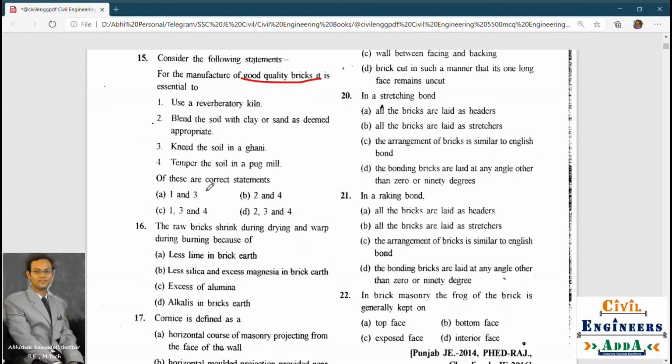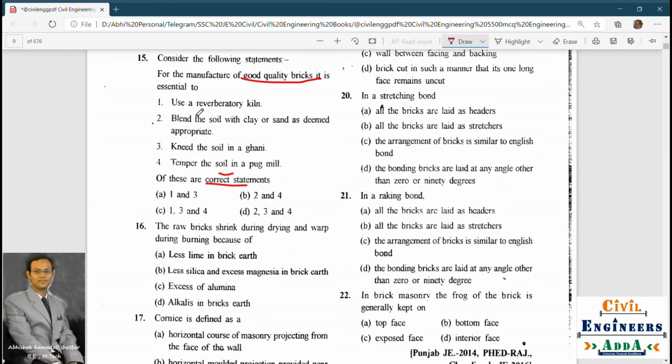So mainly correct, not incorrect. For good quality bricks, you will use a kiln, because to burn good quality bricks you have to burn at a temperature of around 800 to 900 degrees centigrade. So use of a reverberatory kiln is correct. This is correct, I think.